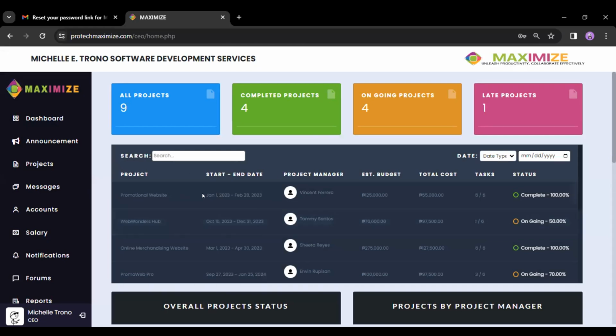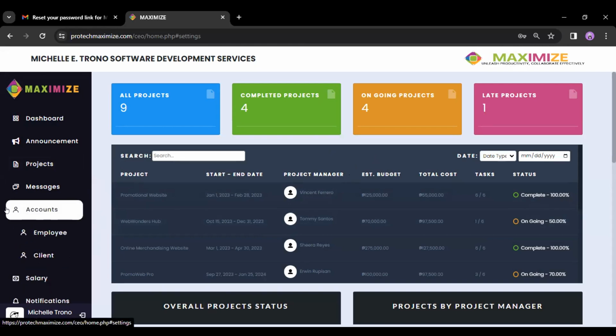So what you can see, it lands us in our dashboard module after the login page. And as what you can see, it also contains a KPI dashboard, which allows us to visually see the statuses and progress of our projects and the overall projects. So first of all, of course, we have to create an employee and then a client account for our testing. So we just have to go to our accounts module, and first, go to our employee module.